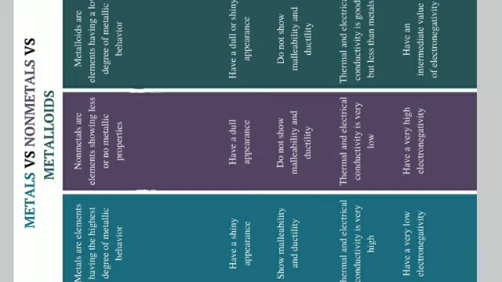The elements which show all the above properties are called metals. Example, iron, copper, gold, silver. Metalloids: the elements having some properties of metals and some properties of non-metals are called metalloids. Arsenic, silicon, selenium are examples of metalloids.